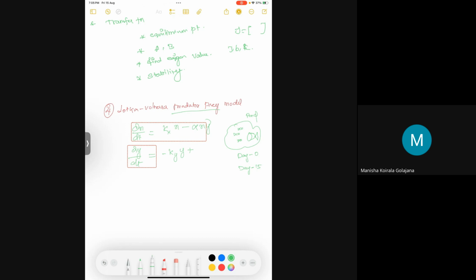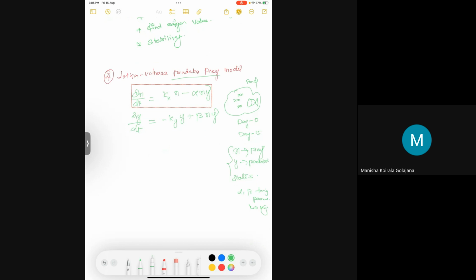So these are the real states, and the rest of the things are just parameters that help us tune. X will be the prey and y will be the predator. So these are the two states we have, two dynamic equations. So this is a second order system. The rest of the things, this alpha, beta, are tuning parameters, and kx, ky also. Right. It's a kind of gain tuning only.